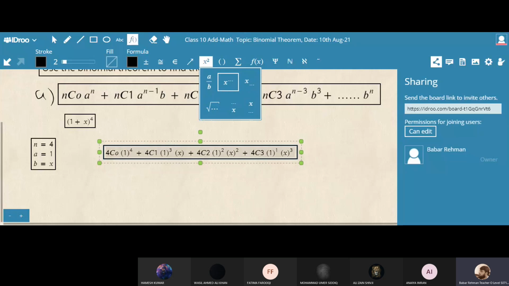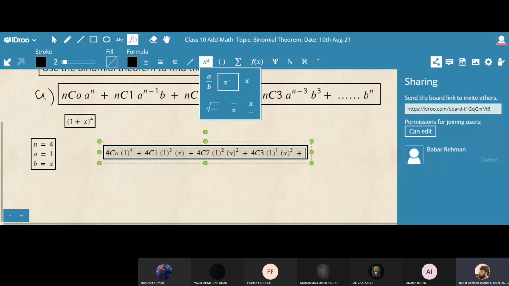Should I continue? Yes, sir. Why should we continue? Because when the power is 4, the 4C4 will come, then it will end. When the total power is 5, then we will go till 5C5. When the power is 10, then you have to go till 10C10. So like this you will do.